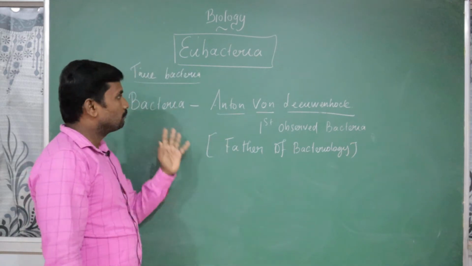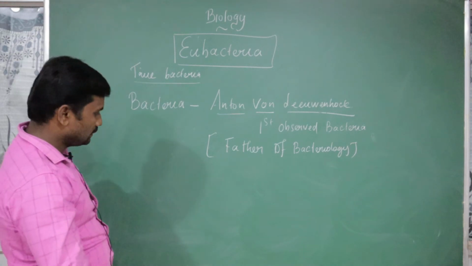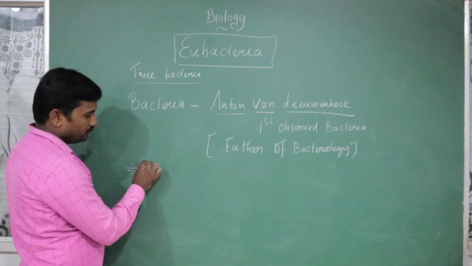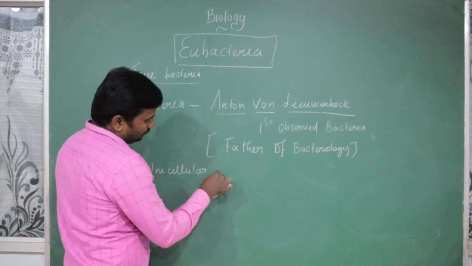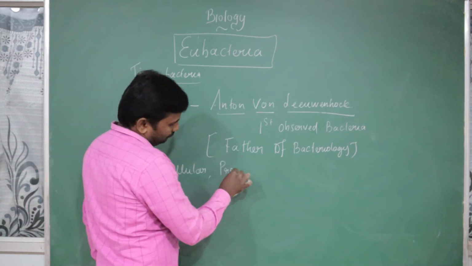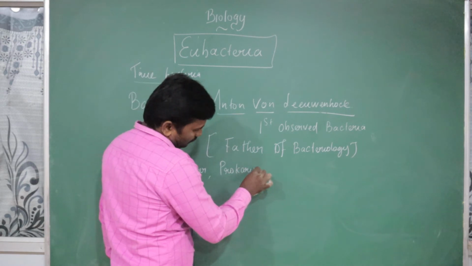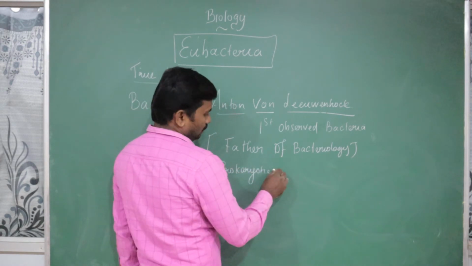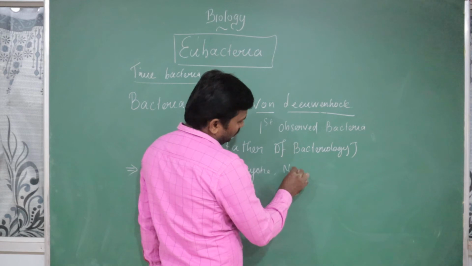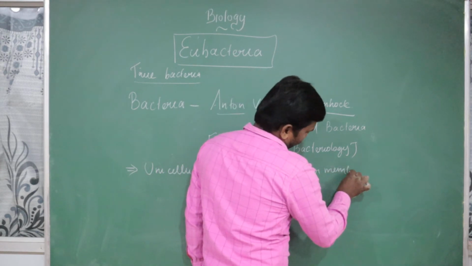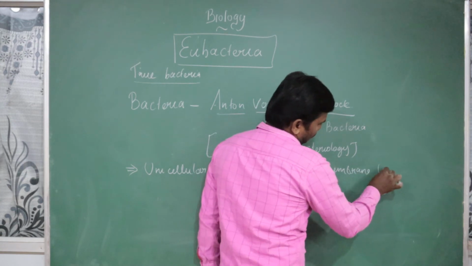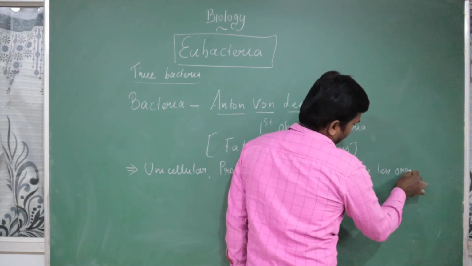That's all. For bacteria, what should be there? The bacteria we already discussed. It is basically unicellular. It is exclusively prokaryotic, as well as having no nuclear membrane-bound organelles.